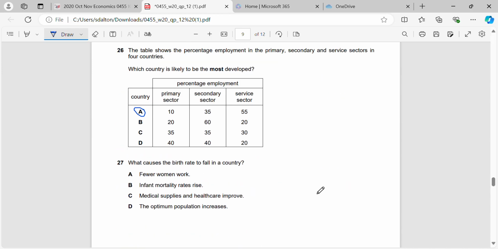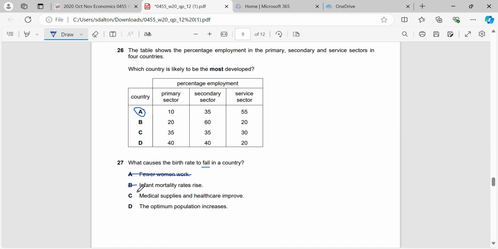Okay, this is a difficult question. What causes the birth rate to fall in a country? Okay, fewer women work. So in that case, if fewer women work, that's going to cause the birth rate to increase. Why? Fewer women are working, more staying at home. They're more likely to be able to look after children. So that's going to increase the birth rate.